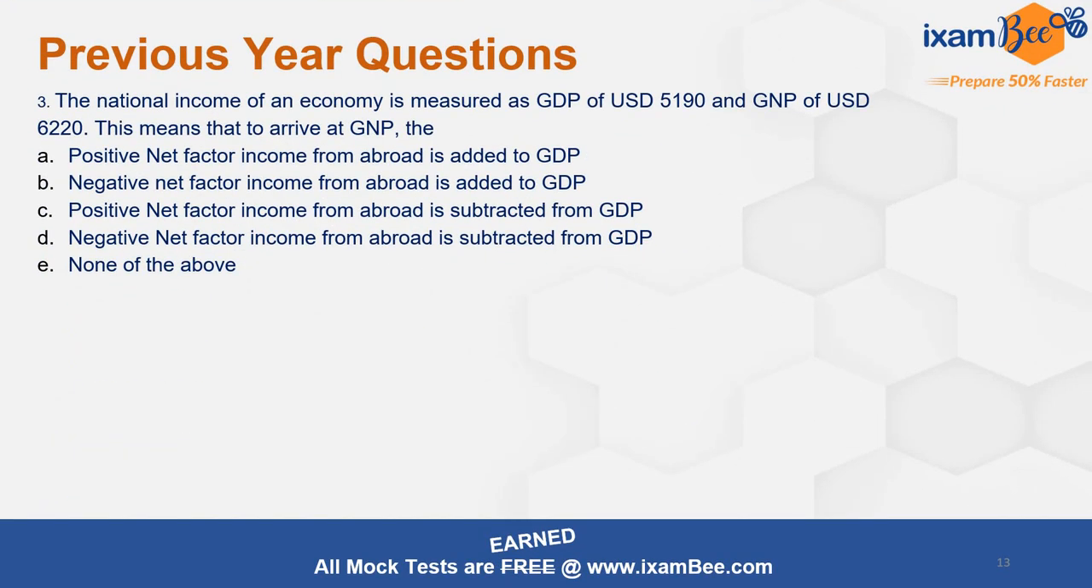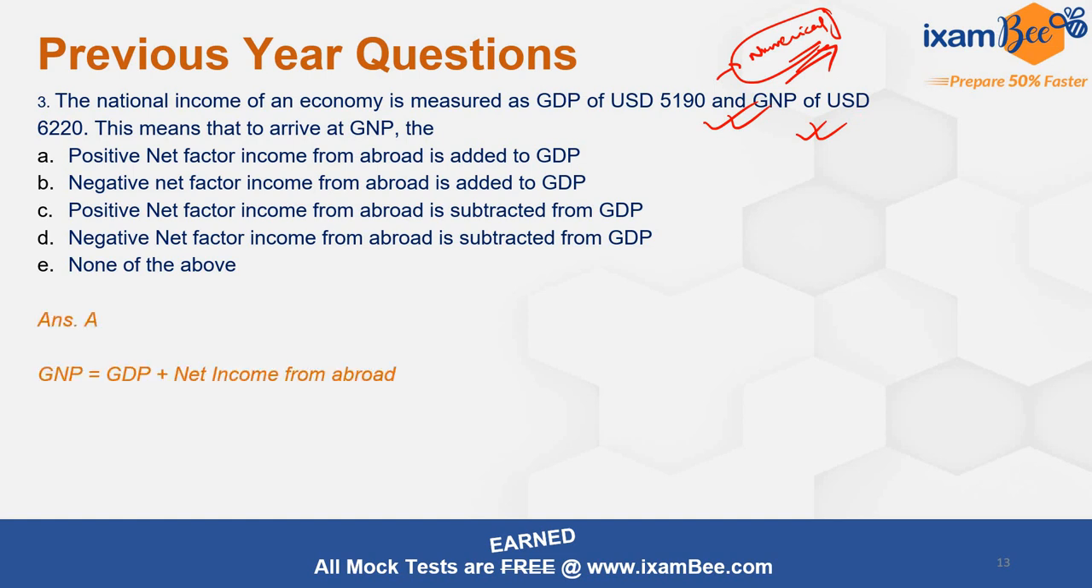Next question is, the national income of an economy is measured as GDP of USD 5190 and GNP of USD 6220. This means that to arrive at GNP, what should be done? Again, refer to the flow chart, and this is a very easy question. Also please note that yes, some small numerical kinds of questions they do give in the examination. So it's not that you only need to prepare conceptual questions. You need to prepare all kinds of questions to be on the safer side. And if you have conceptual clarity, then nothing can stop you. You can solve any kind of questions.